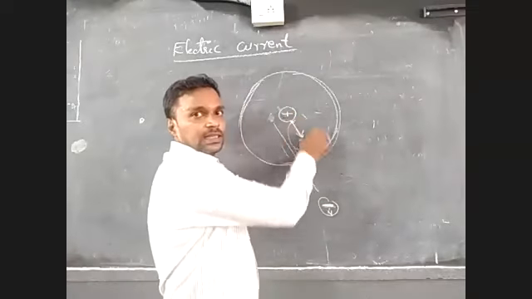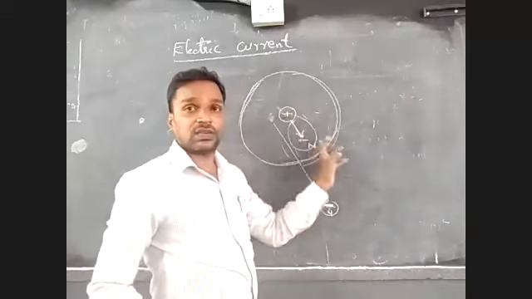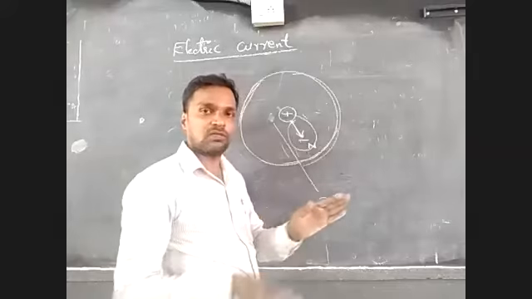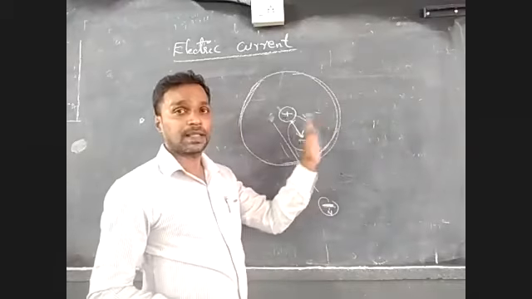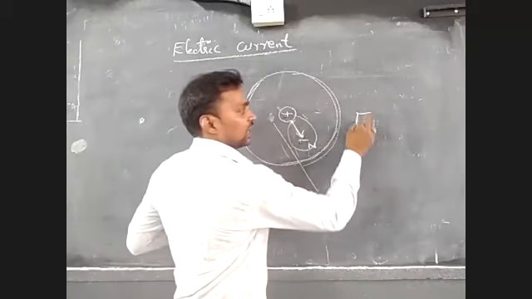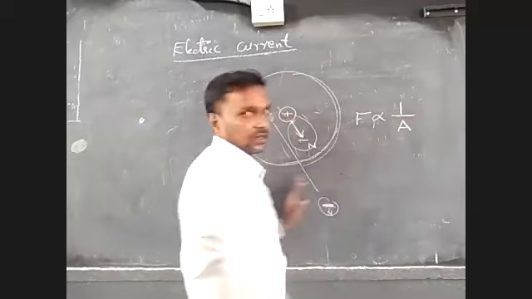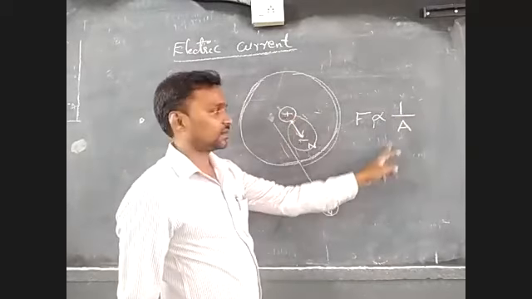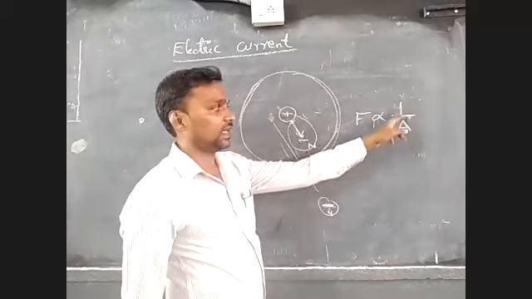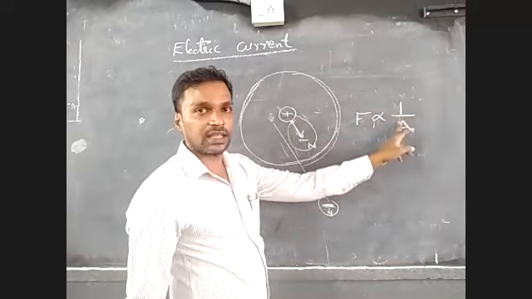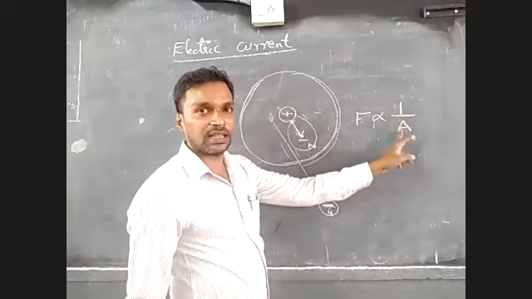Here, this is coming because of its speed. As the distance decreases, the force increases. Again, I repeat, force is directly proportional to... sorry, inversely proportional. As the area of cross section decreases, the force increases. Inversely proportional. Remember this.